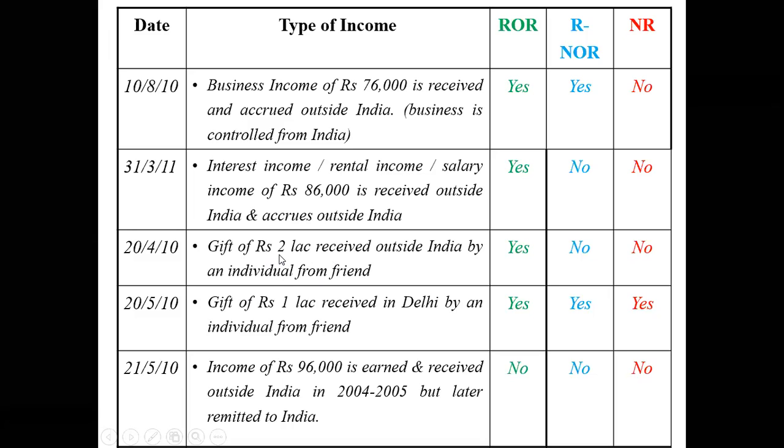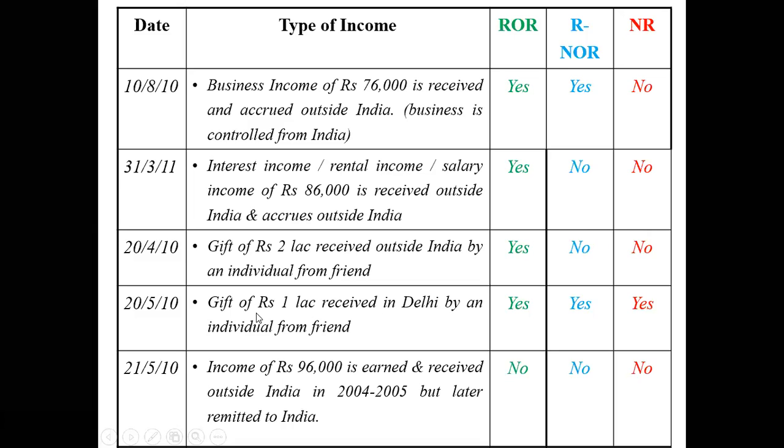Now, you cannot say that I'll be giving you a gift and then give the gift at a later stage. A gift is a gift, that means you have to give it on the spot. So here this gift of 2 lakh rupees is received and earned outside India. It is received outside India, and it is also earned outside India. So naturally it is not related to business. So in this particular case, only the first person is liable to pay tax. The second and third person need not pay the tax.